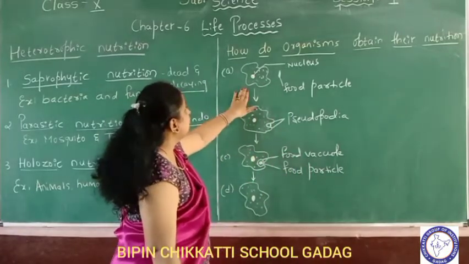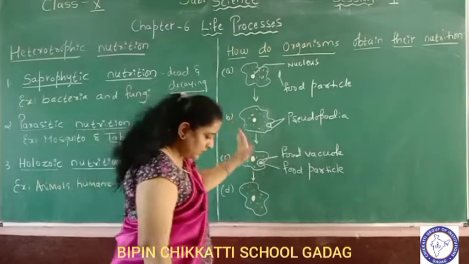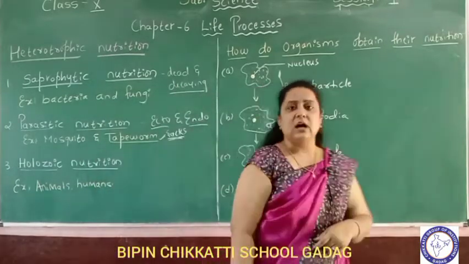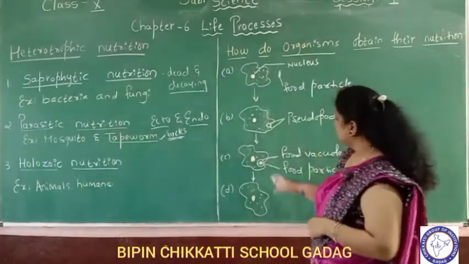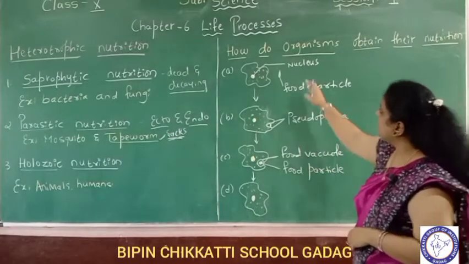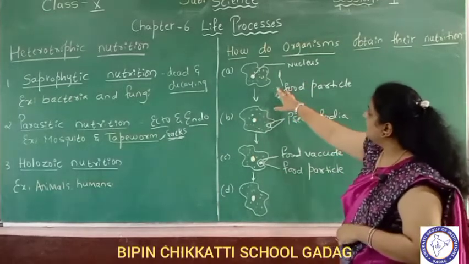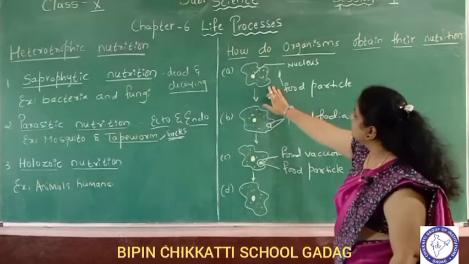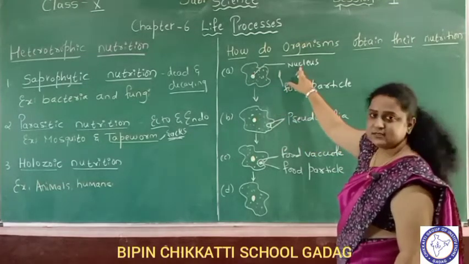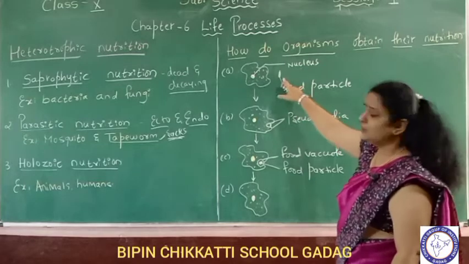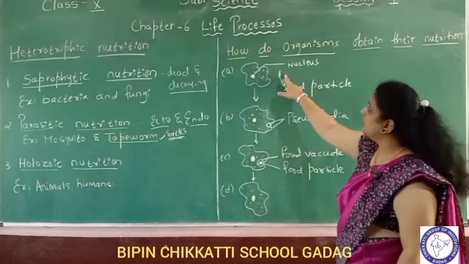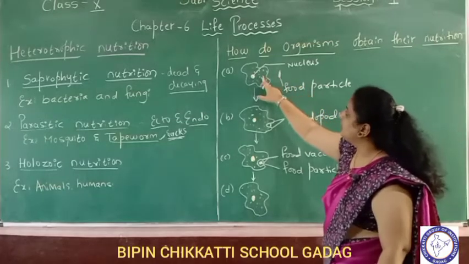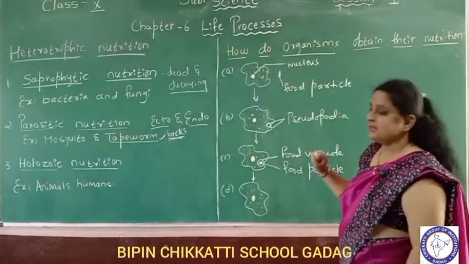Now for example, in simple organisms or unicellular organisms like amoeba, how is the nutrition taking place? In amoeba, there are finger-like projections called pseudopodia. In this diagram you can see there is a nucleus and the food particle. The food particle is outside the body of the organism. Now how does this food enter? How does the amoeba obtain the food?